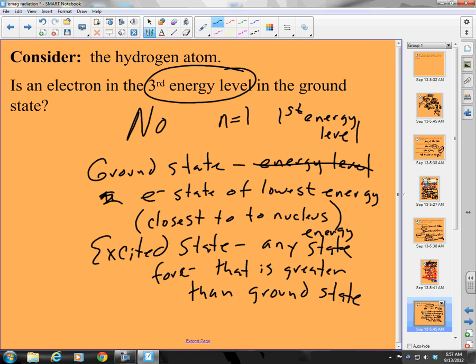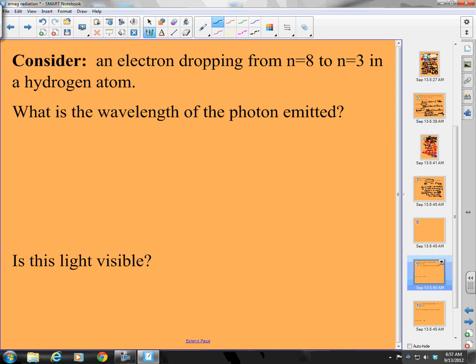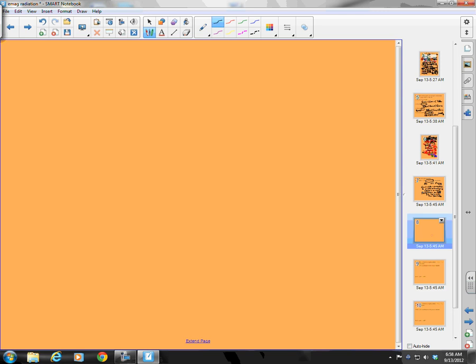Okay? Finally, last two, and then we're done. Here we go. Consider an electron dropping from n equals 8 to n equals 3 in a hydrogen atom. What is the wavelength of the photon, and is this visible light? Okay, so let's figure out how to do some calculations.